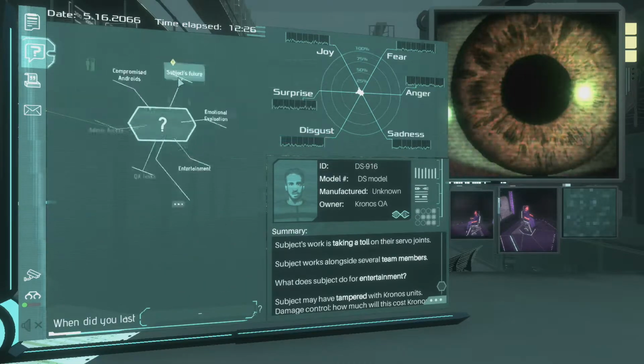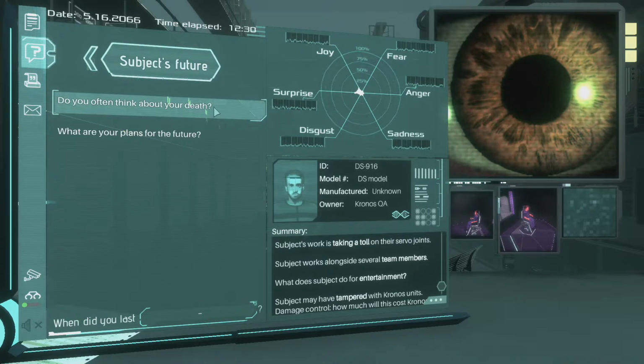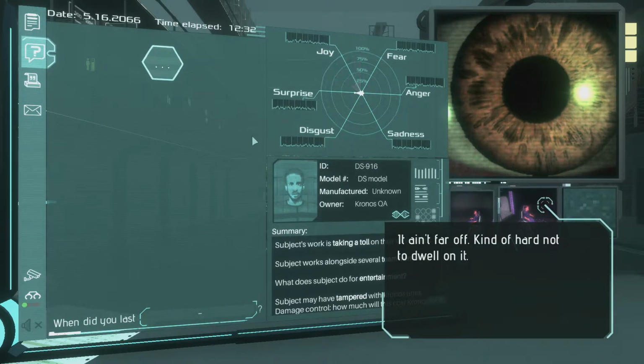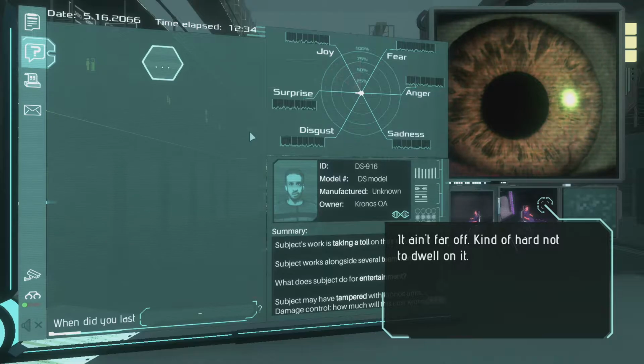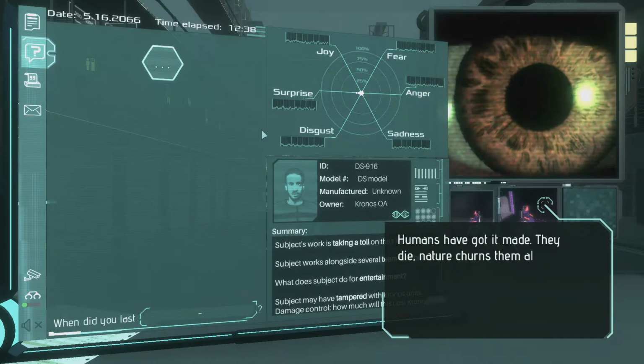That's all done. That's all locked away. Subject's future. Do you often think about your death? It ain't far off. Kind of hard not to dwell on it. I started reading books, if you can believe it. Spiritual stuff.